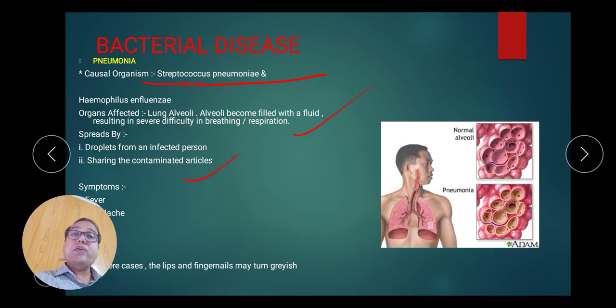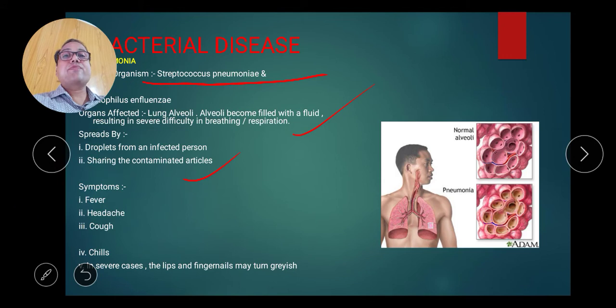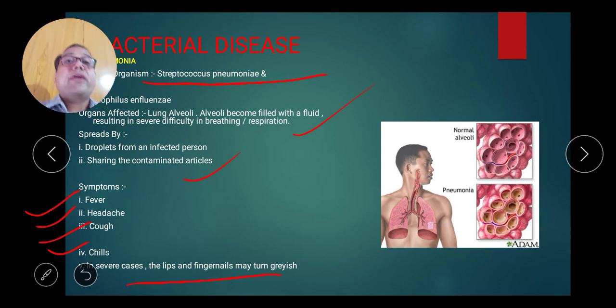Now the symptoms of pneumonia are fever, headache, cough, chill, and this is the main thing: lips and fingernails may turn grayish. A very important symptom of pneumonia. Okay, so remember, this point is asked in examinations. So this is pneumonia, and as you know, pneumonia is an airborne disease. It is spread by droplets, so it can spread from one person to another with the help of air. So it is called an airborne disease.